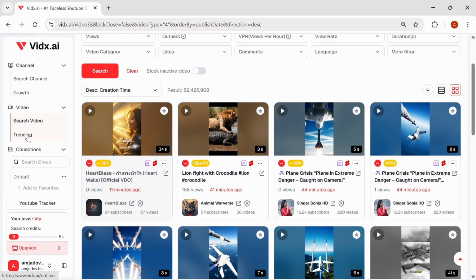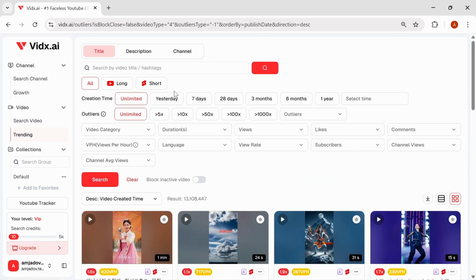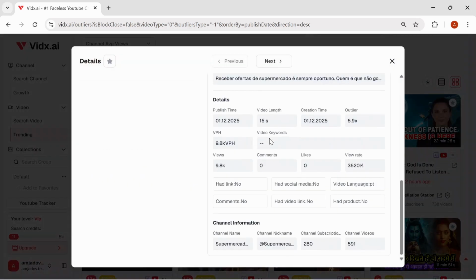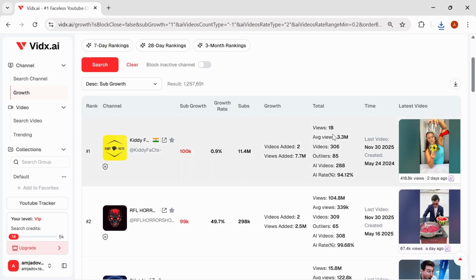Another tool is trending. This tool will give you all the trending videos, either long form or short form. If I select the long form, it also gives you these ideas, and this is the data of this channel. You can also download the data by clicking here. It downloads as an Excel file with all the data you have searched for.